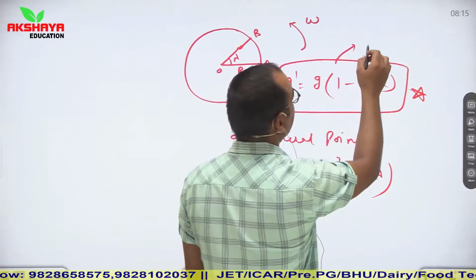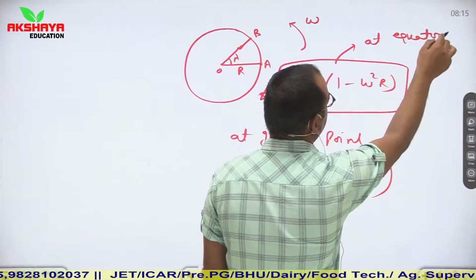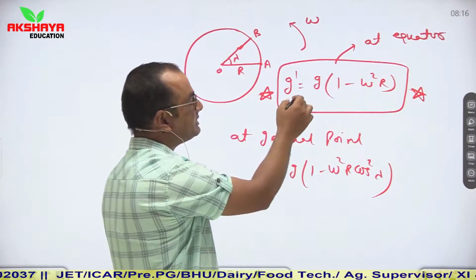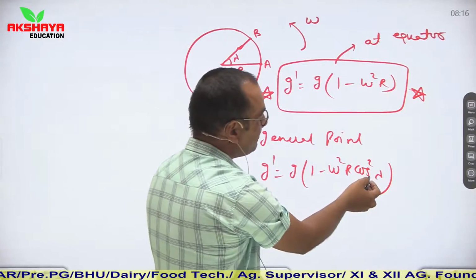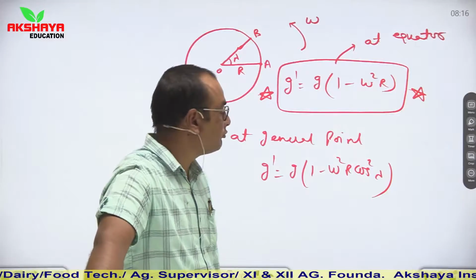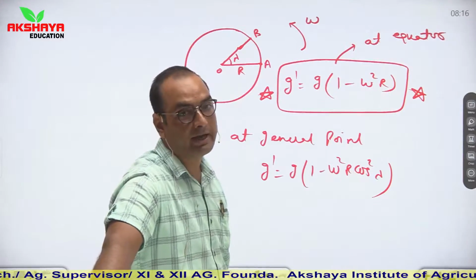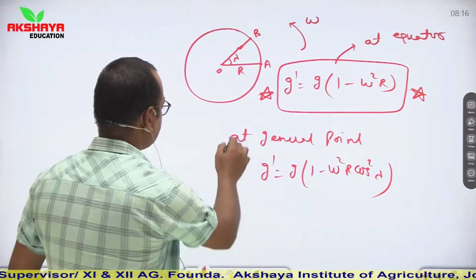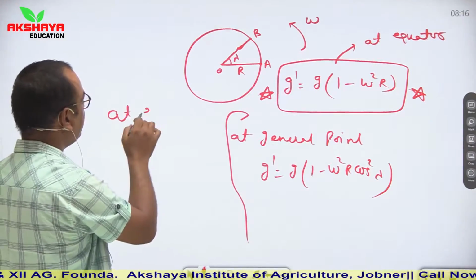The earlier relation is the value of gravitational acceleration at the equator. I directly place this relation because at the equatorial point lambda becomes 0. So if we place lambda equal to 0 degree, then cos 0 degree is equal to 1, and the relation is g dash is equal to g into 1 minus omega square r. Simply, this is at the equator, which we have discussed.